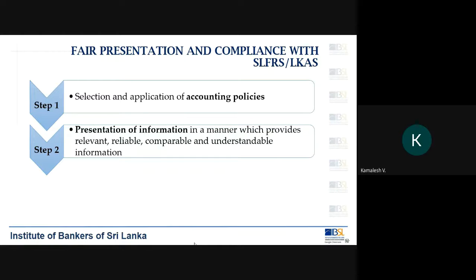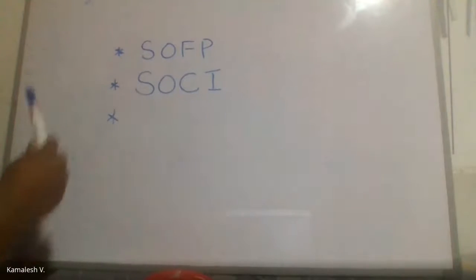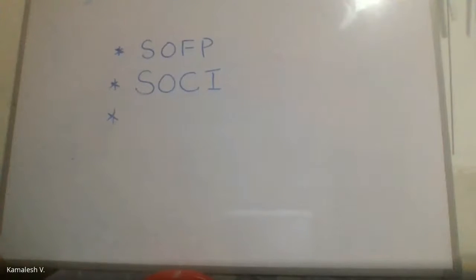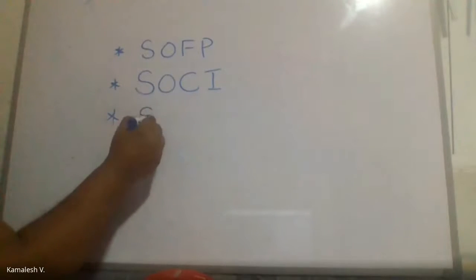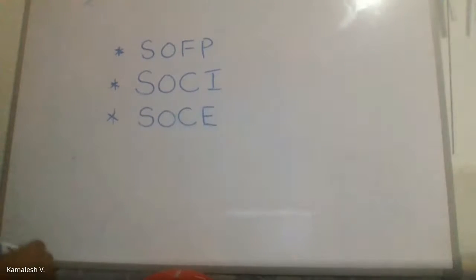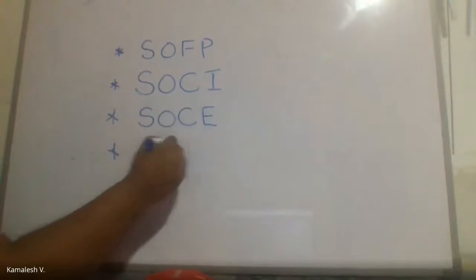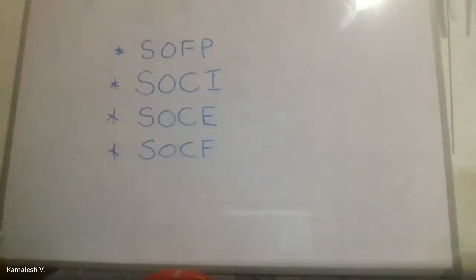So when you are presenting financial information, it should be relevant, reliable, and comparable. So statement of financial position, statement of comprehensive income, and the third one we learned, that is statement of changes in equity. And the last one, statement of cash flows.